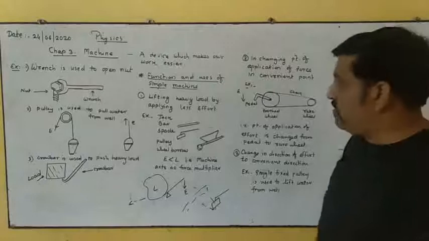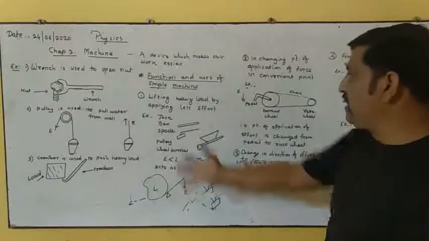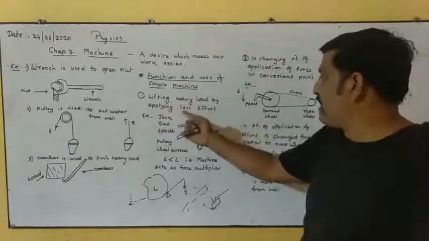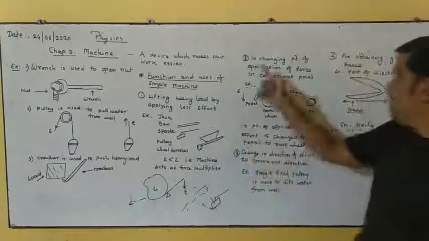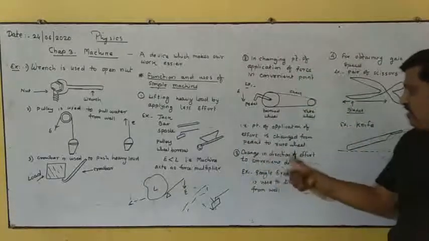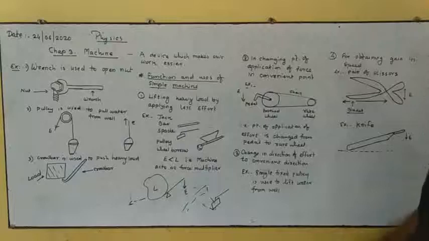So in such a way, machine serves different functions for us. First is lifting a heavy load by applying less effort. Second, changing the point of application of force to a convenient point. Third, changing direction of effort to a convenient direction. And fourth, for obtaining gain in speed.